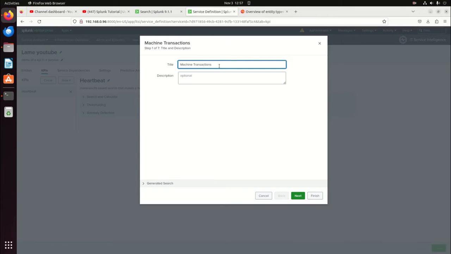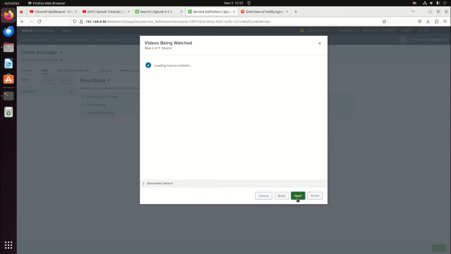Since I was doing this on YouTube, they probably should have been called videos, and that would be how many videos were being watched or something like that. So let's do that. Even though I've called them machines, we're going to call this video transactions to make more sense since it's YouTube, right? So how many videos being watched?